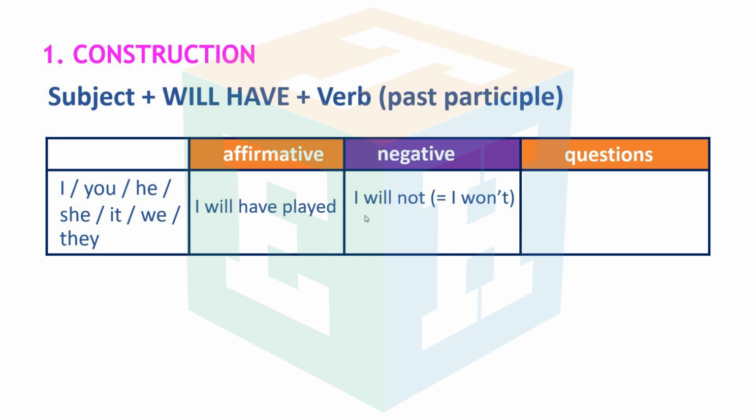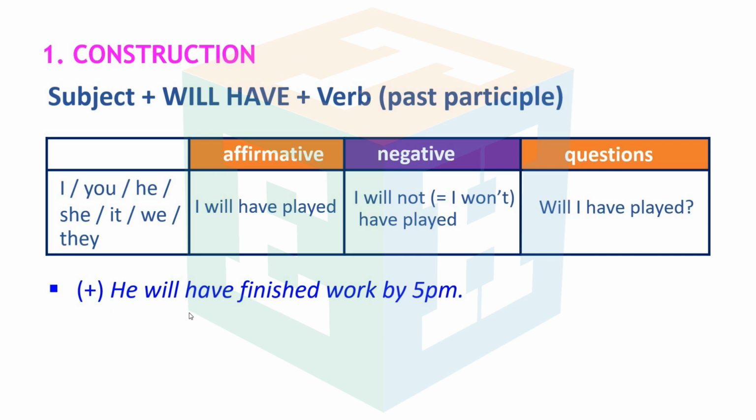For the negative: I will not or I won't have played. You will not have played or you won't have played. They will not have played or they won't have played, etc. For the questions: Will I have played? Will she have played? Will they have played? Etc.